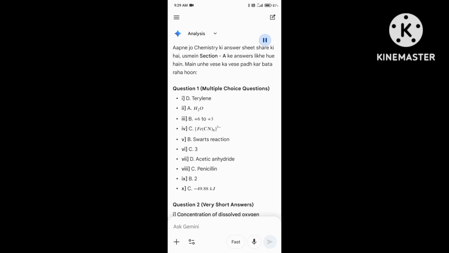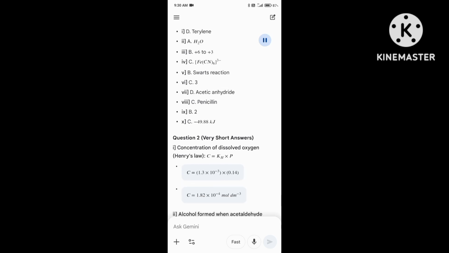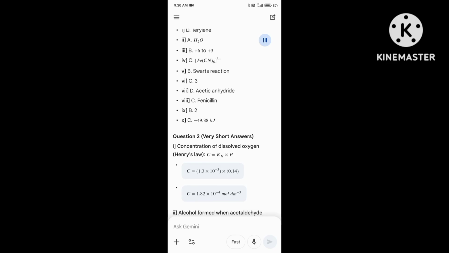Question 1. Multiple choice questions. Terylene, A H2O; EDB plus 6 2 plus 3; I V C FECN6 to the power of 3 minus; V B Schwarz reaction; VC3 D acetic anhydride; 8 C penicillin; E 2 X C minus 49.88 kJ.